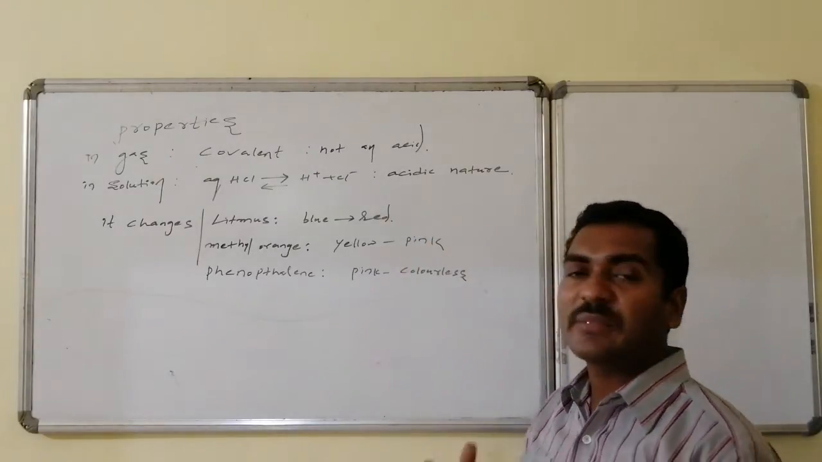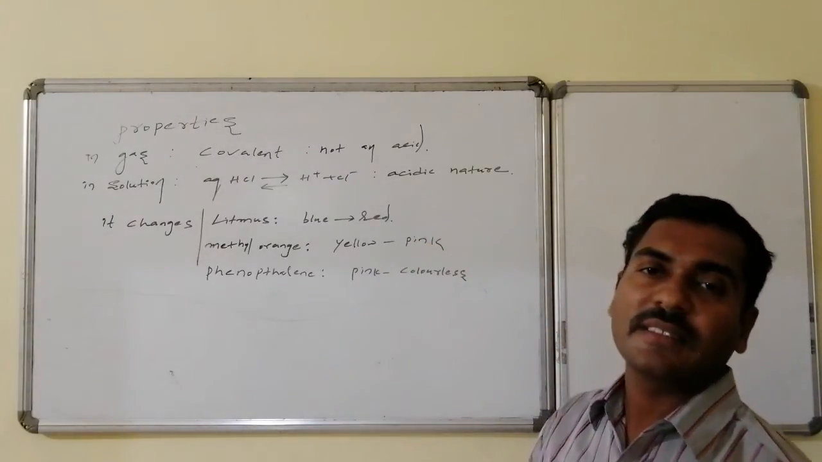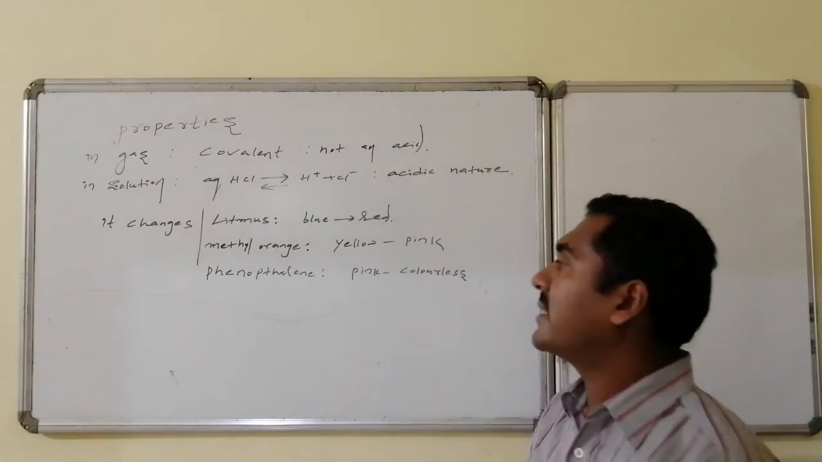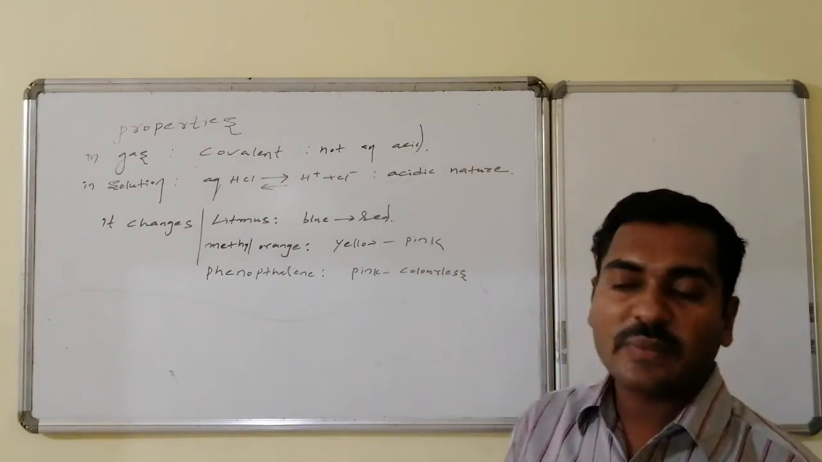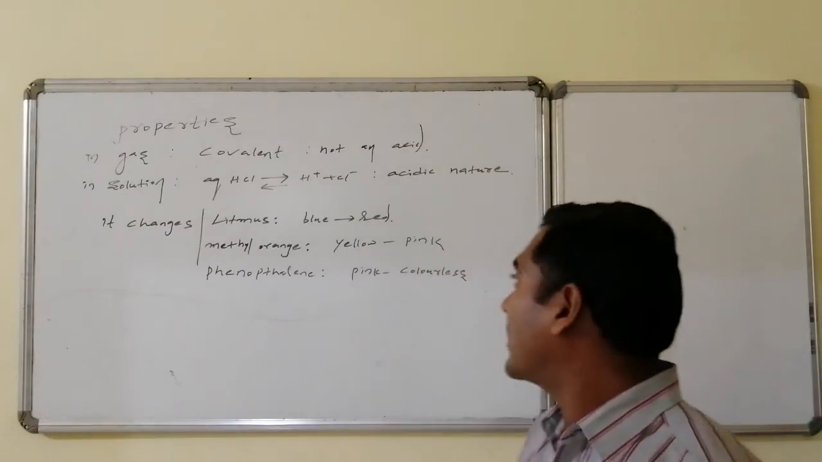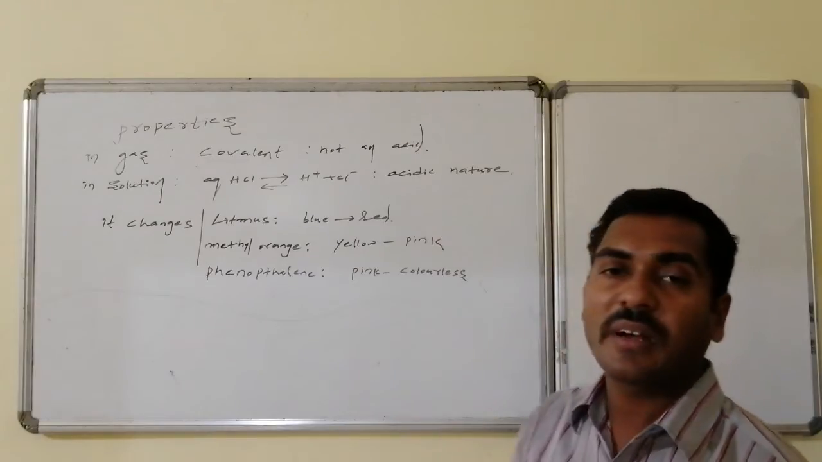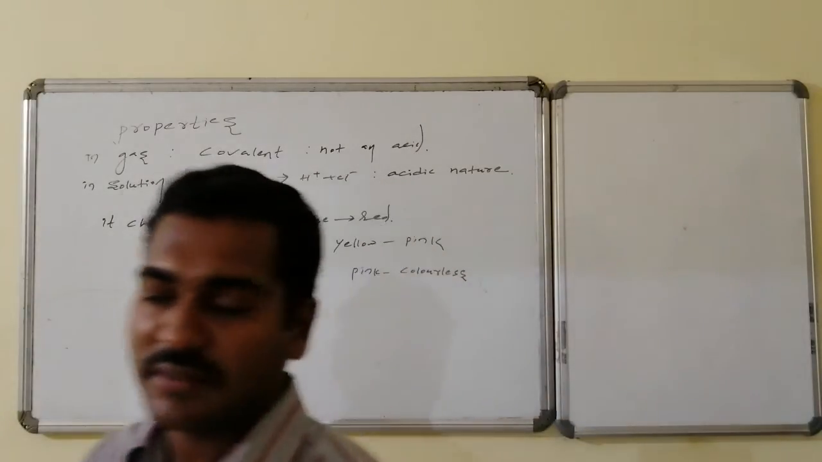Being an acid, it changes indicator colors. It changes litmus from blue to red, methyl orange from yellow to pink, whereas phenolphthalein alcoholic solution changes from pink to a colorless solution.